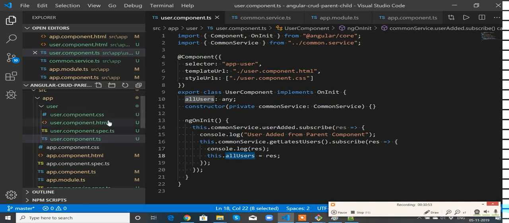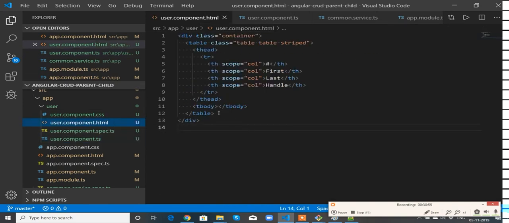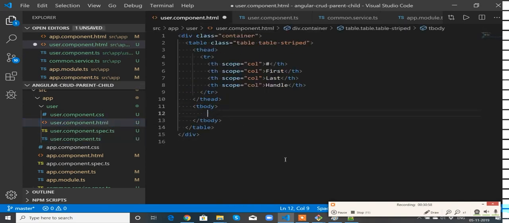So go to the user component.html, body, tr. This is going to store ngFor. Let user of allUsers. Now th. Sorry, it should be td, right? Why should I use td?